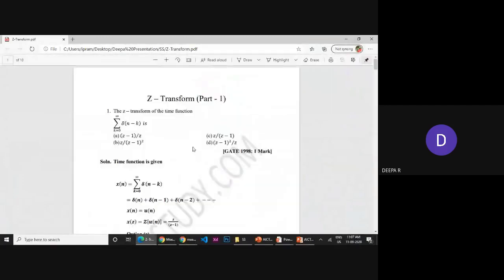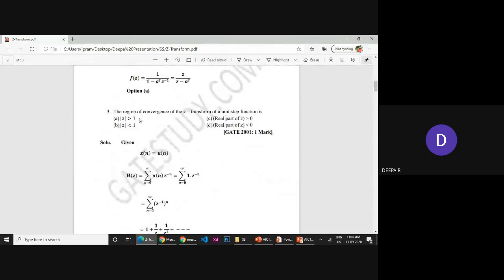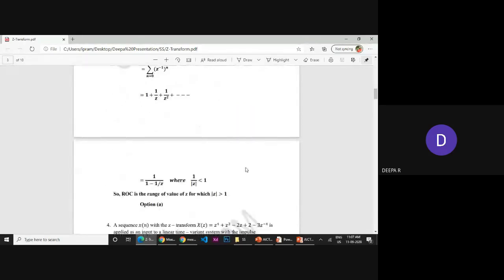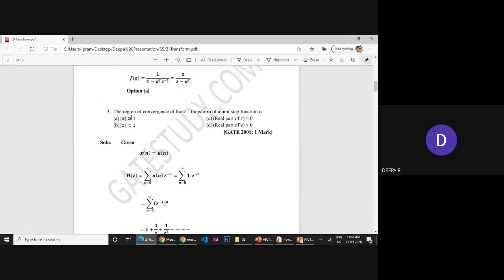Now I'll be showing a problem like this. I'll be showing an important problem. Here the region of convergence of the unit step function, if it is u of n, definitely what will happen? That u of n value will be greater than 1, right? So I keep on repeating the same thing.